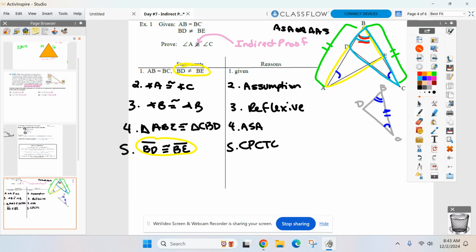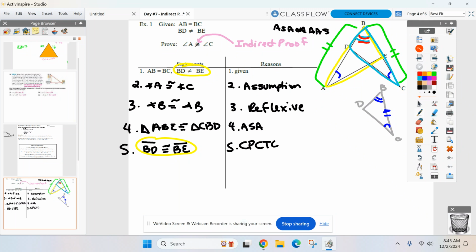Hey, what led us to here? By us doing what at the very beginning of the proof? Assuming that that was true. Right? That's what led us to here. So let me do this very slowly. We all agree that's false, because they told us otherwise in the beginning. That's false, which means what about our assumption now? That also has to be false.